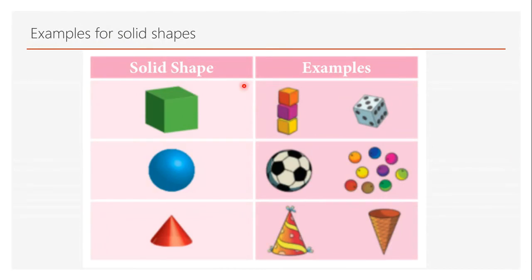Now let us see some examples for solid shapes. In the first column we have solid shapes, in the second column we have examples for them. So this is a cube. This shape represents a cube, and here you have cubic blocks which you use to play by keeping one above the other as shown here.